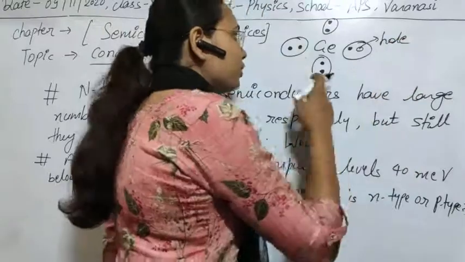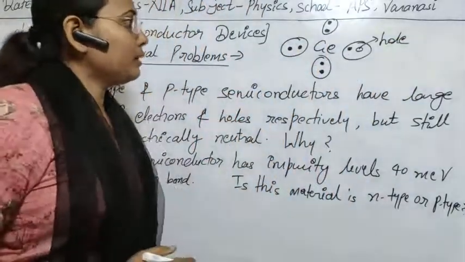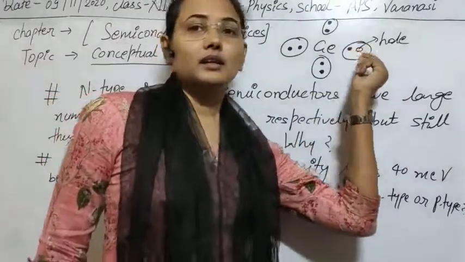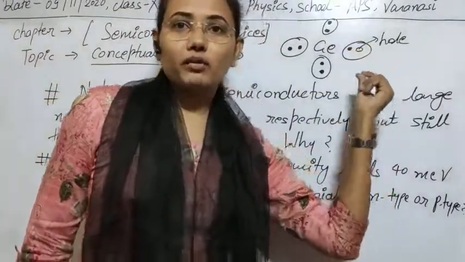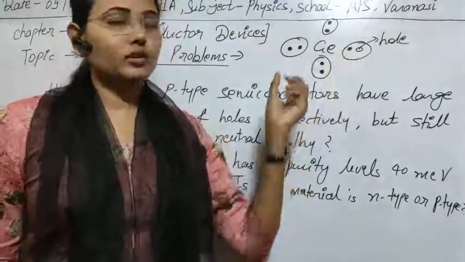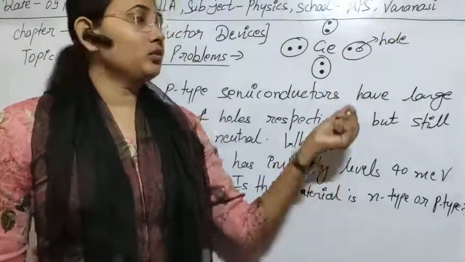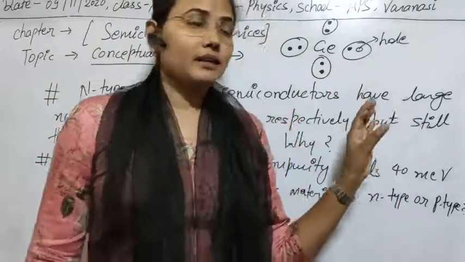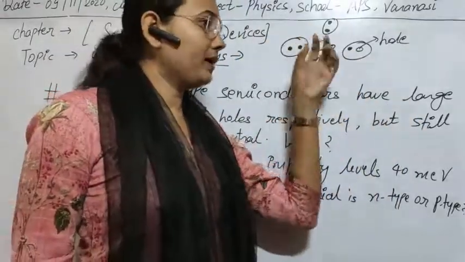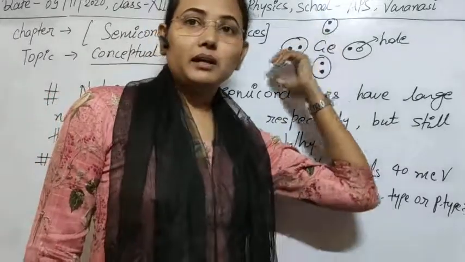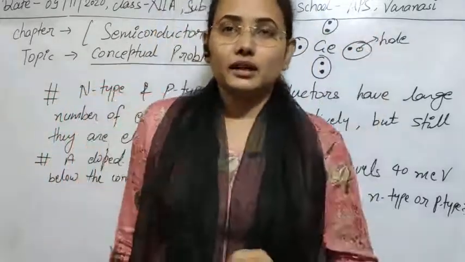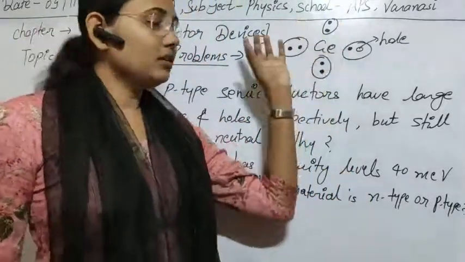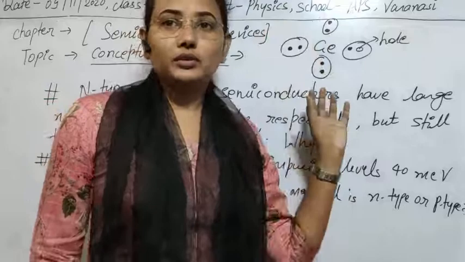So in this process, a hole is formed here, and this hole will act as a positive charge, meaning it always has a tendency to accept electrons from outside and complete its octet. But before accepting, the whole germanium atom and the whole trivalent atom were electrically neutral, so after mixing it will be electrically neutral as a whole.